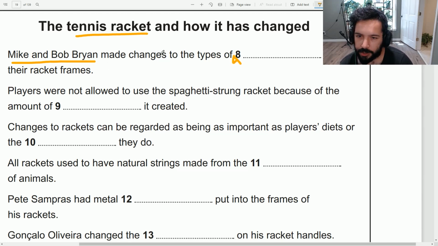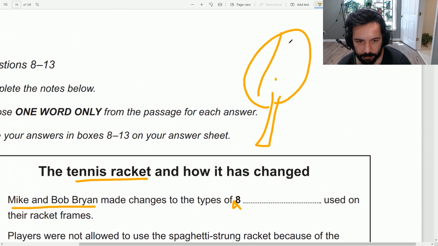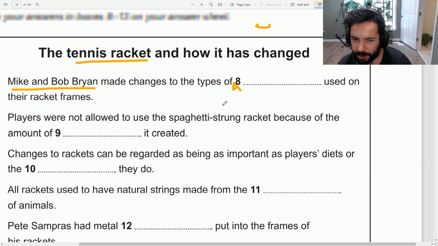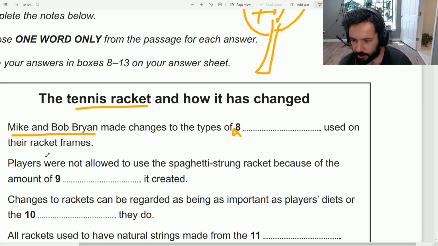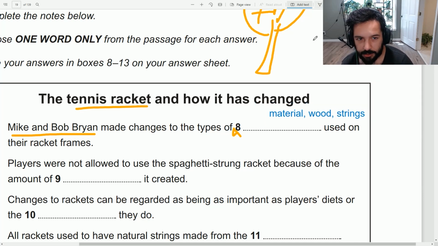And Mike and Bob Bryan made changes to the types of something used on their racket frames. Well, think about a tennis racket. How many different parts does it have? Well, it has the handle, and then it has the frame around it, and it has the strings in the middle. But the types of what used on the racket frames, the types of material, probably wood, the type of strings. Let's say for now, I'll just leave it at that. Those are the guesses we have.